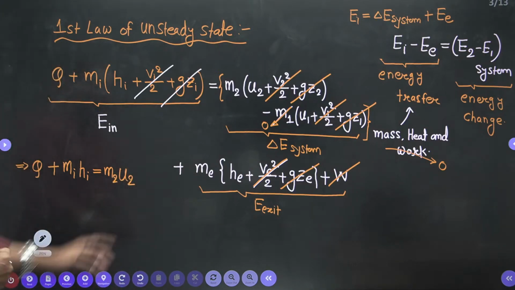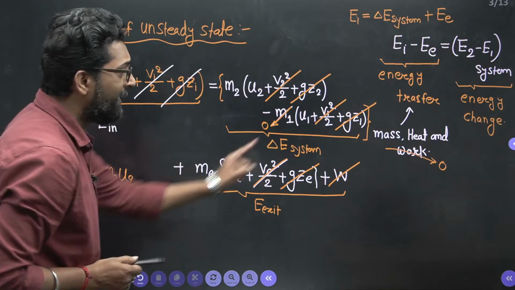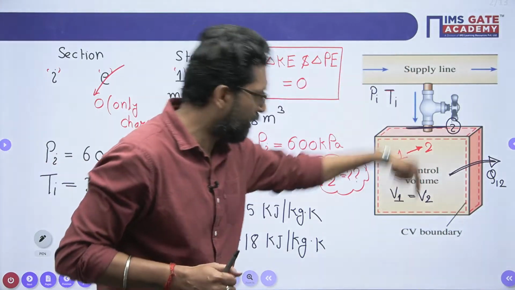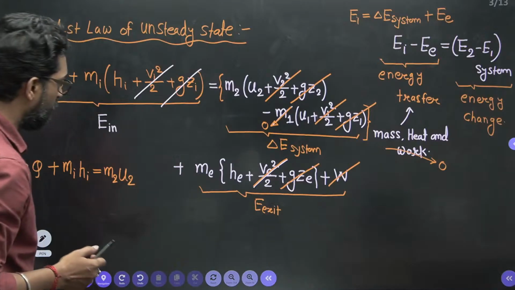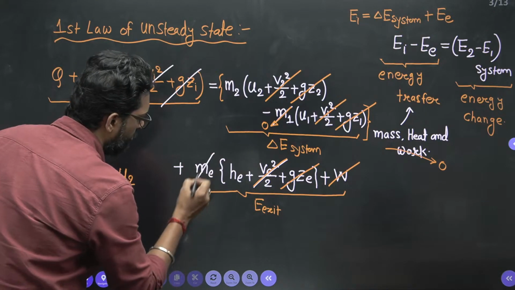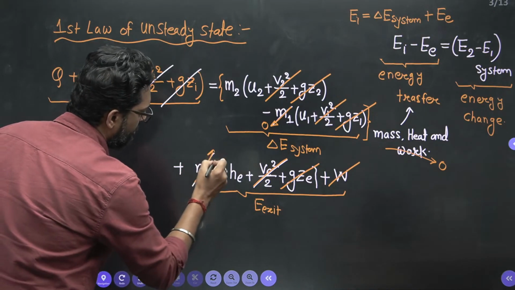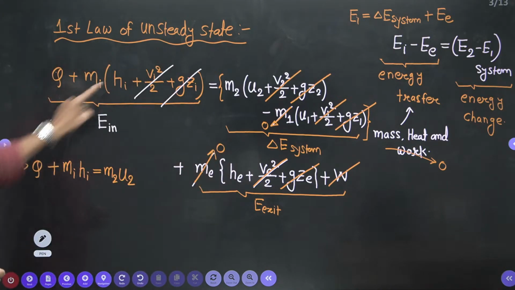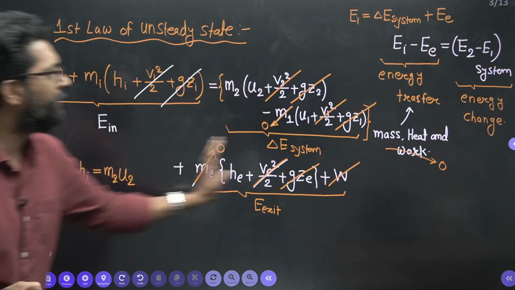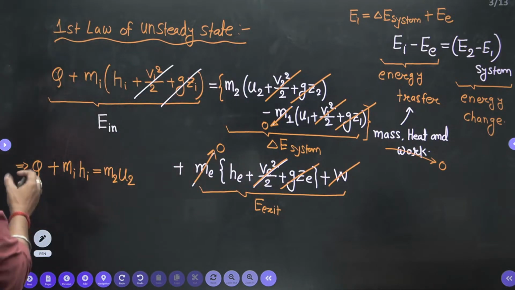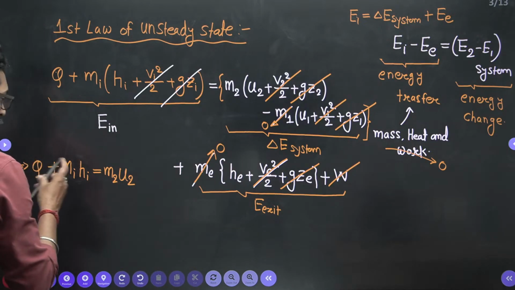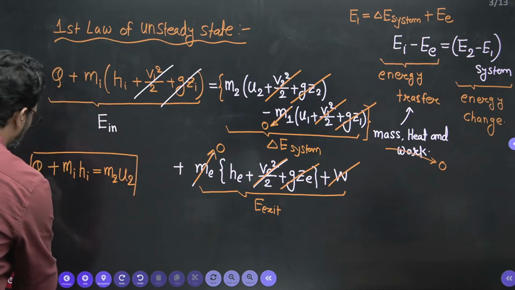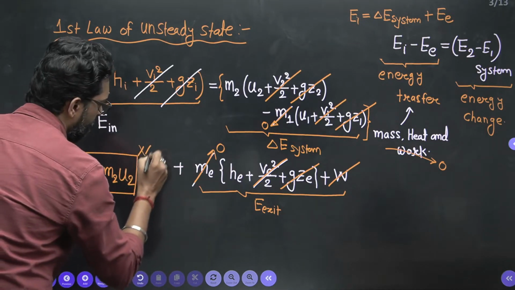Okay? Plus, there is no exit. Why? Because this is charging, not discharging. Only the inlet is there. There is no exit. So the exit conditions are 0. Very important, there is no exit. So what is the equation now converted to? Q is equal to M_i H_i, M2 U2. All these others are 0. So this is your conservation of energy for this problem. That's it.